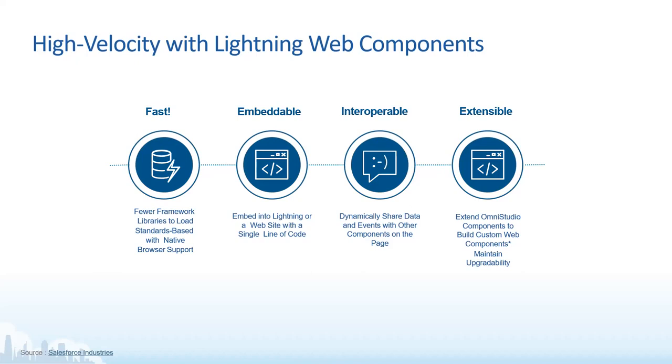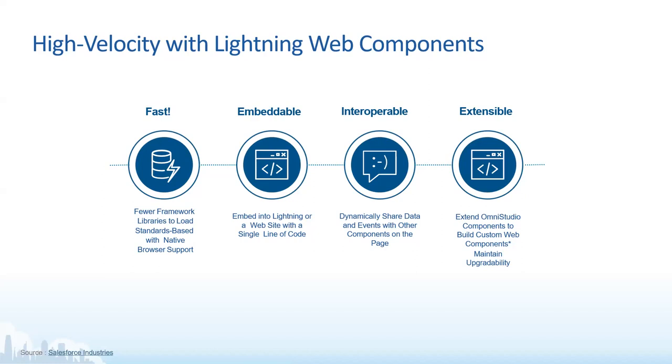The other important part is interoperable. As Rahul and Taranveer both have covered, it's capable of dynamically sharing data and events with other components, be it another LWC, a VF page, an Aura component, or another OmniScript. You can use event handlers, Lightning Message Service, and the PubSub model for that communication. So you can easily allow your OmniScript to communicate with other channels as well. This is another important aspect here.